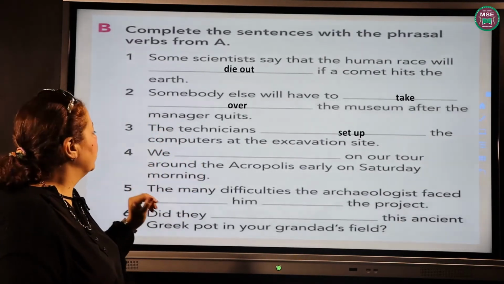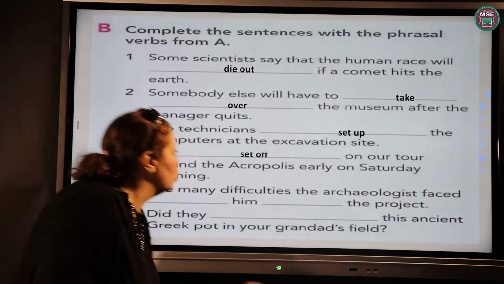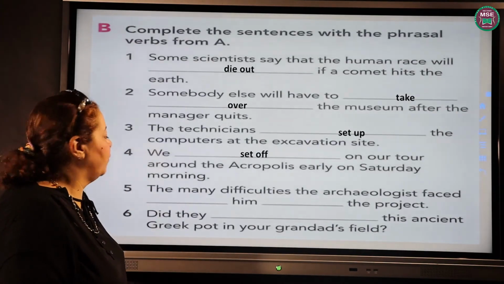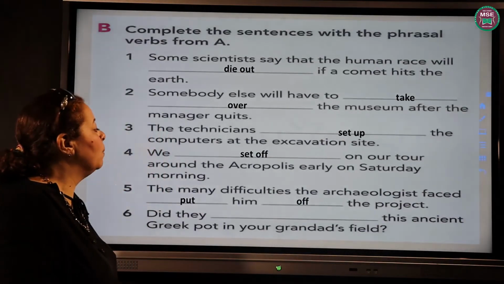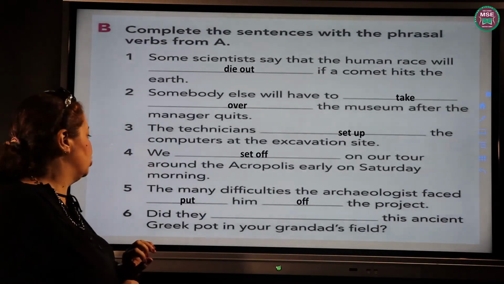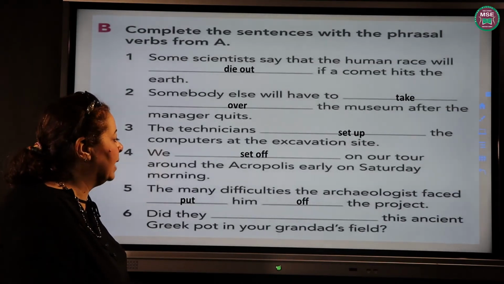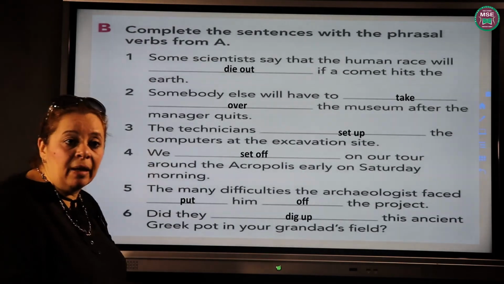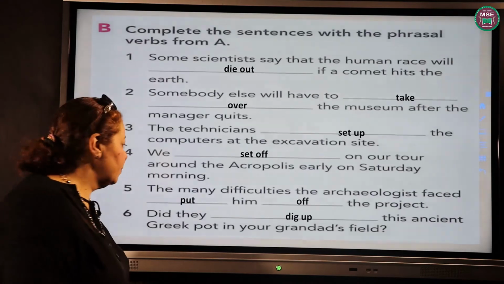We set off on our tour around the Acropolis early on Saturday morning. We started the journey, set off. The many difficulties the archaeologist faced discouraged him, so they put him off the project. Did they dig up this ancient Greek pot in your granddad's field? Did they dig up? Meaning they found it buried in the field, under the ground, okay?